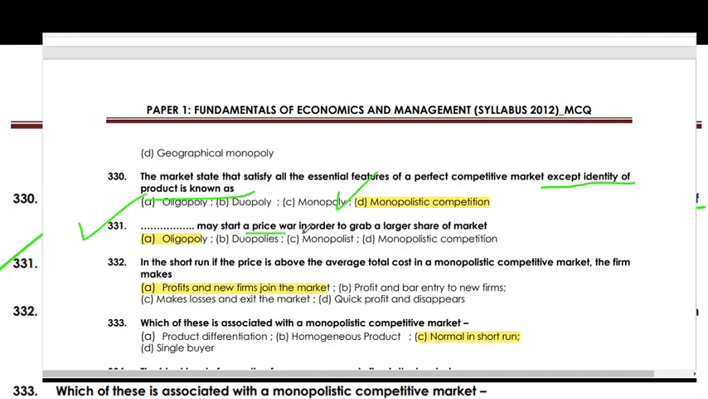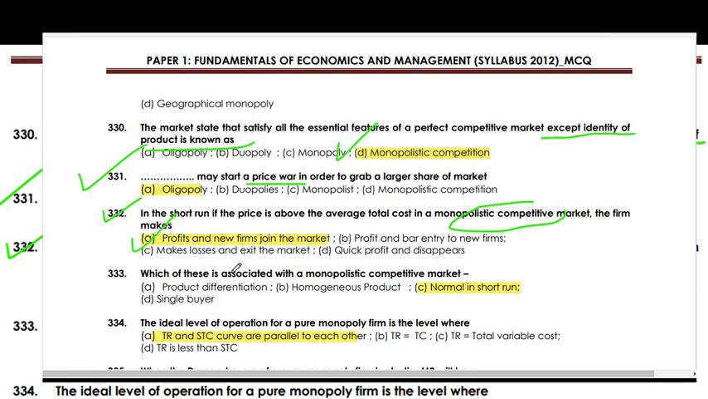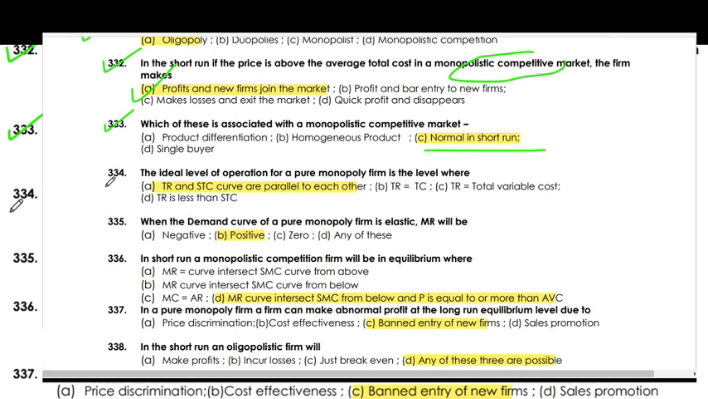Oligopoly may start a price war in order to grab a larger share of the market. In the short run, if the price is above the average total cost in a monopolistic competition market, the firm makes profit and new firms join the market. Which of the following is associated with the monopolistic competitive market in the short run?